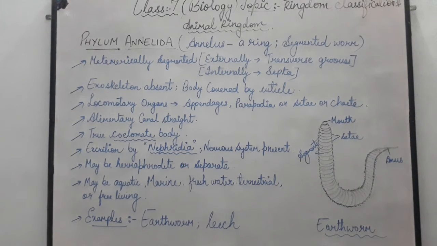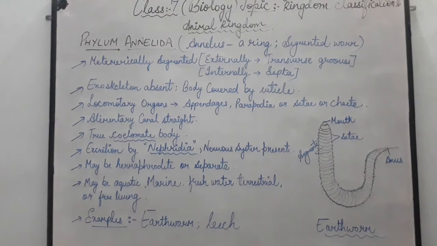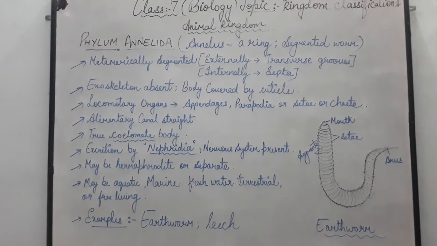Next, the exoskeleton is absent. That means the outer skeleton is absent in the body, and same as the organisms of Nematoda, these Annelida are also covered by the cuticle. Their whole body is covered by a thin layer of cuticle. Next, we will see the locomotory organs.